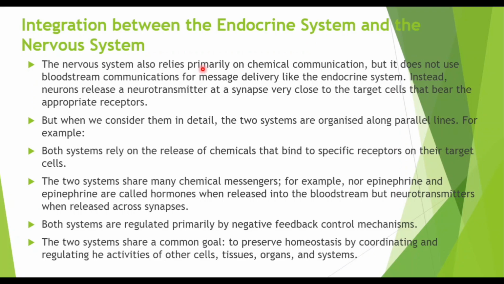So the endocrine system's hormones are slower compared to the nervous system, but the effects last longer because it's a wider way. So those are the differences, but they are very similar systems, the endocrine system and the nervous system.